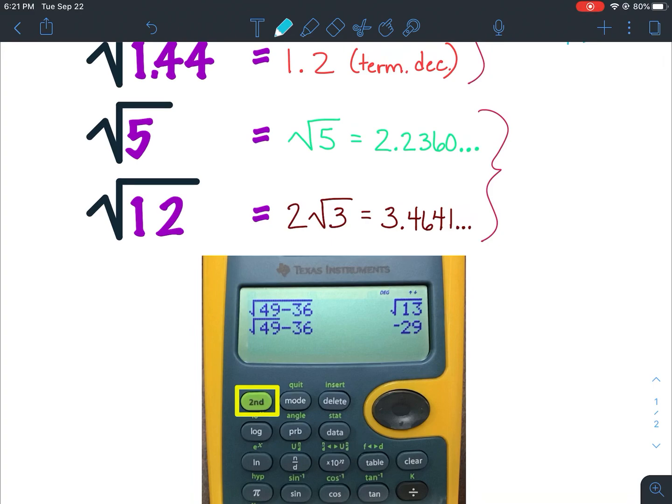If I put the square root of 12 into the calculator, it gives me back 2 root 3. That's how you would say this right here, 2 root 3. So it gave me back the root symbol again. If I press the arrows button, I get 3.4641 and so forth. It keeps going. Neither one of these are terminating decimals. It doesn't terminate and it doesn't repeat. So these are decimals that do not terminate nor repeat.